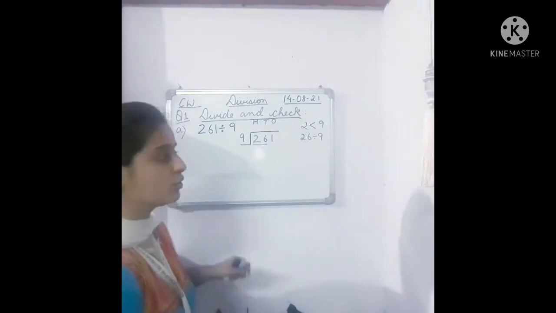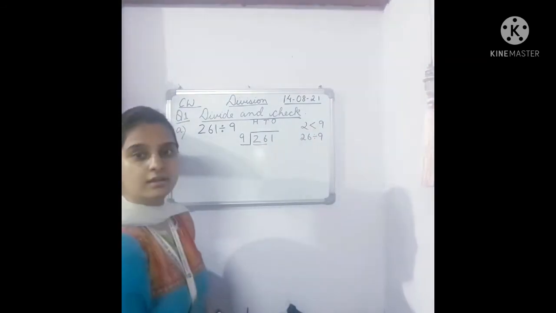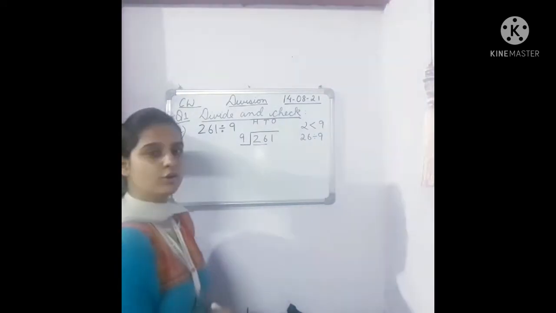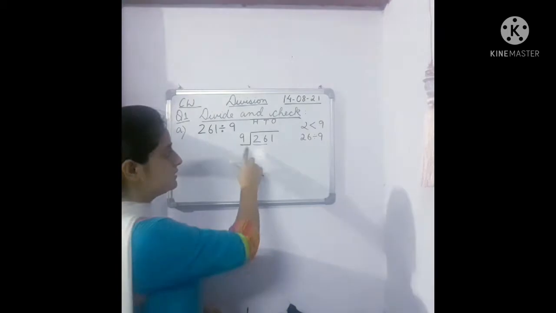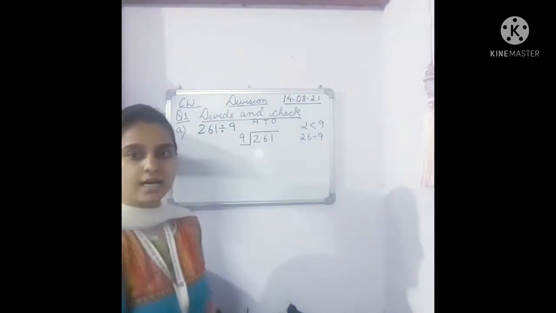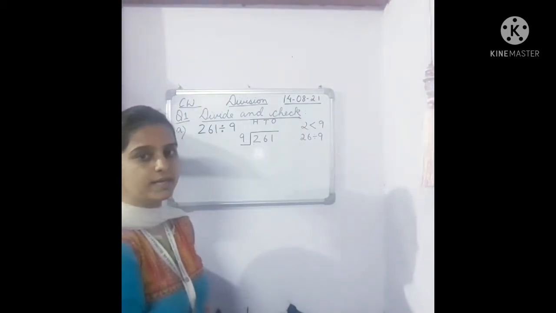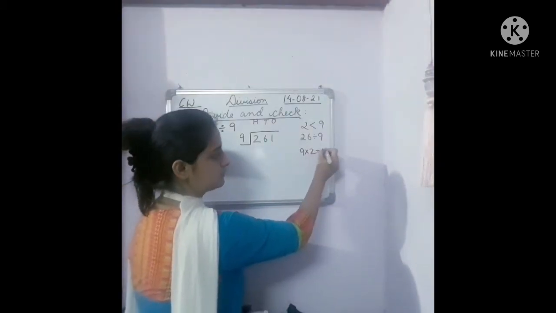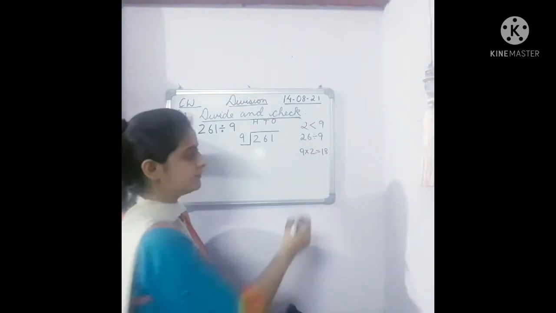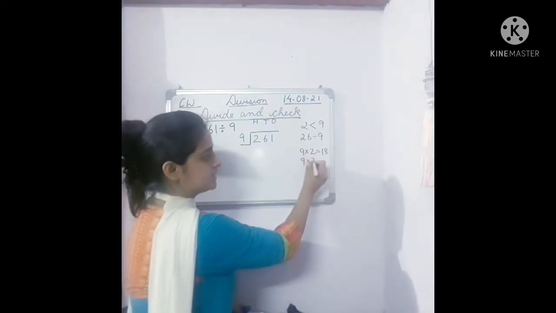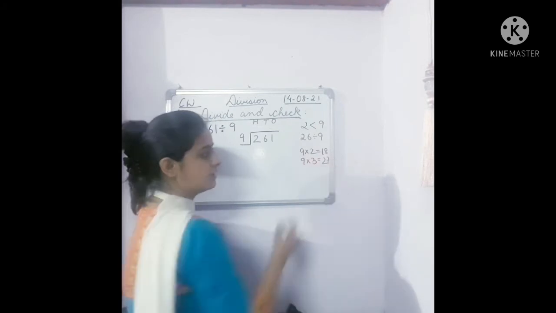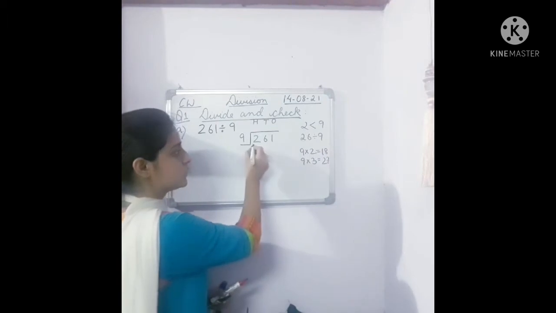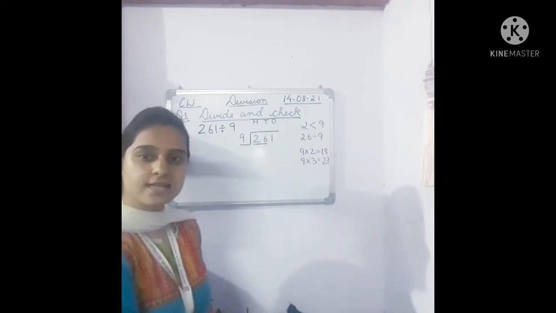So children, we are looking at the table of which number? We are looking at the table of 9. Now children, you just assume, does 26 come in the table of 9? Just think over it. 9 twos are 18. 9 threes are 27. So children, but we needed what? We needed 26. Now 26 does not come.